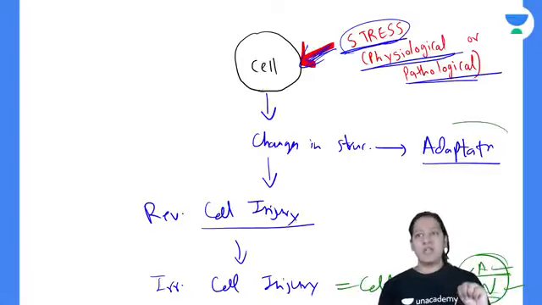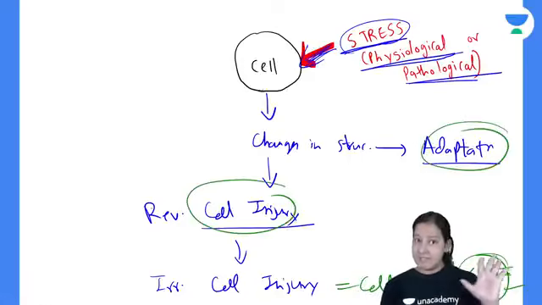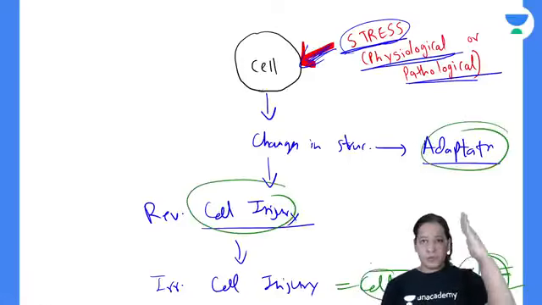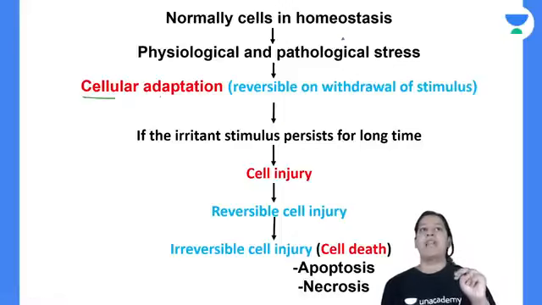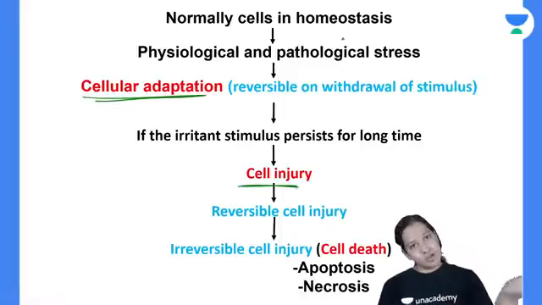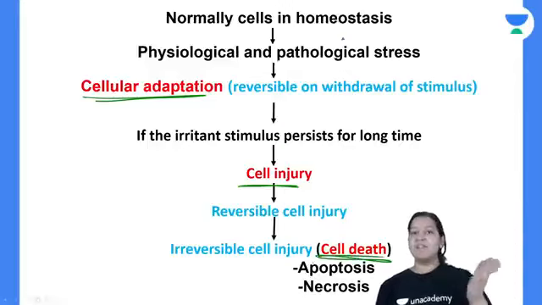So three things. First, adaptation, then cell injury, reversible cell injury, and then cell death. These are the three topics which I have to cover in the first chapter. Cell adaptation I will teach you today. Then cell injury tomorrow. And cell death the day after tomorrow. So I will take the first chapter in 3 portions, 40, 40, 40 minutes, right?